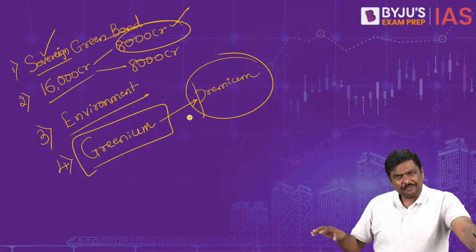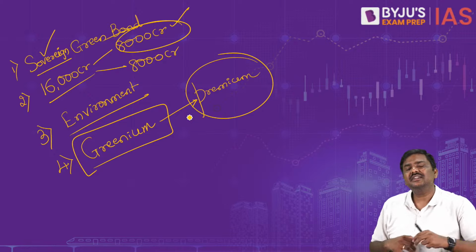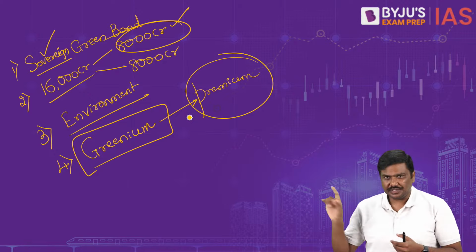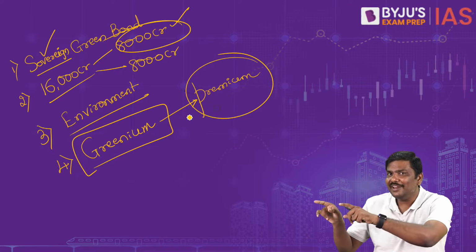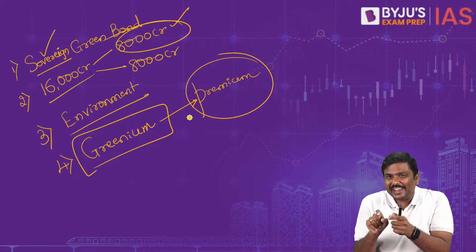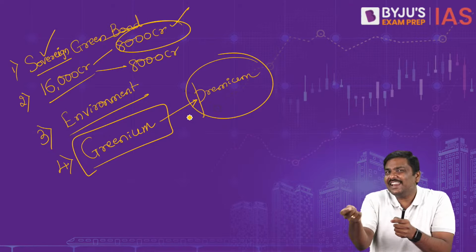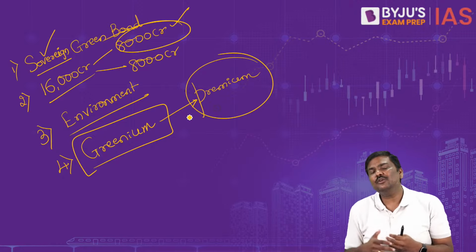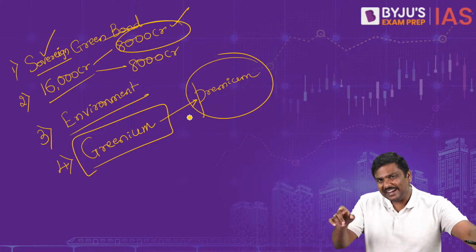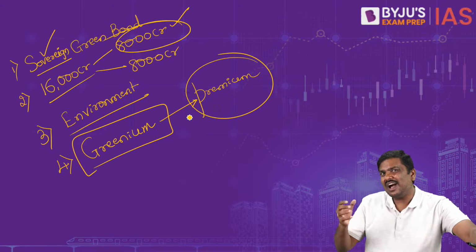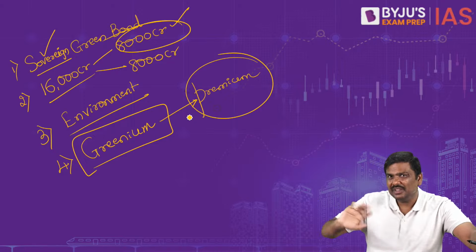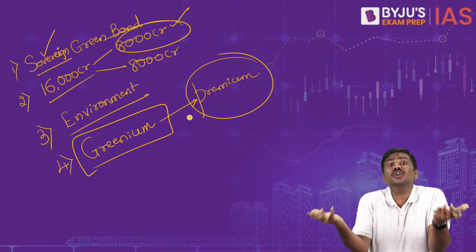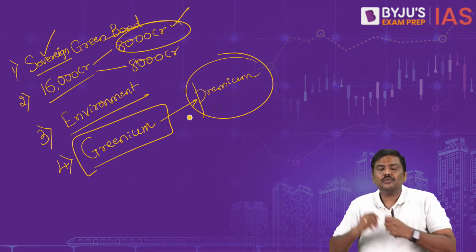Whenever an issuer, private sector, government, etc., is issuing green bonds, it is for a good cause. It is for the protection of the environment. Now, should we impose and collect a higher interest rate from them? It is not fair. I hope you understand the argument here. We should not be collecting a higher interest rate or a higher yield from them. It is unfair. Why? They are collecting money for a good cause. They want to protect the environment.